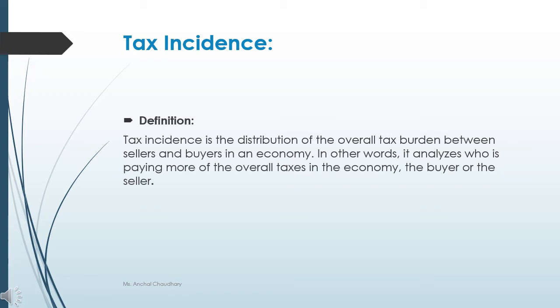In other words, you can say it analyzes who is paying more of the overall taxes in the economy, the buyer or the seller. So, you will distribute accordingly whenever you analyze who is paying more taxes and who is paying less tax overall. So, this is a kind of equal distribution. You want to distribute the tax burden accordingly. So, this is your tax incidence.